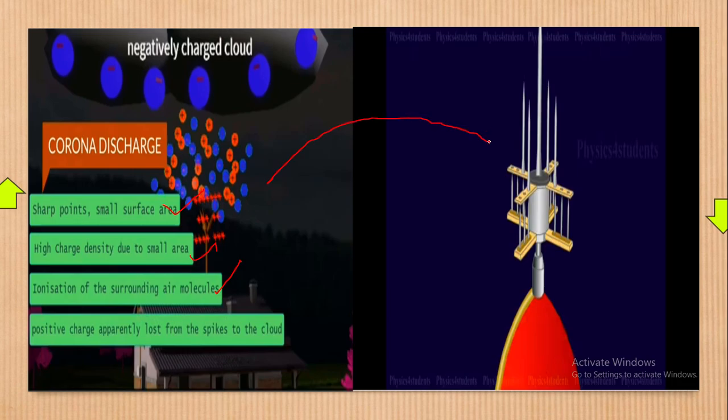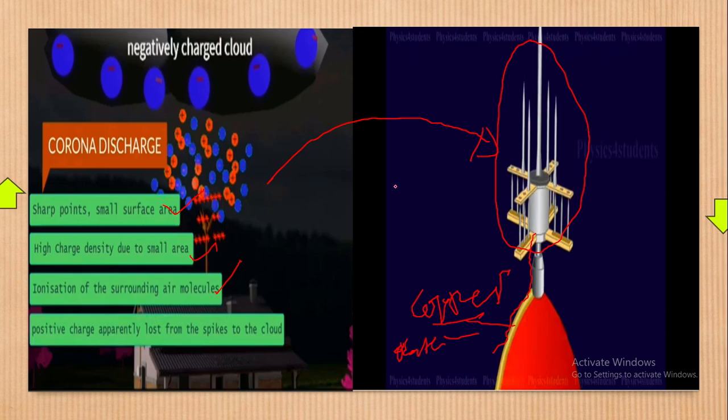Now, this guy comes into play. As you're seeing the spikes right here, there is some metal rod connected to it going down. What is that metal rod there? That metal rod, in simple terms, is copper. It is a copper plate. Why copper? Because copper is a good conductor of electricity. In some countries like the USA, they even use aluminium, but it's not all that good.